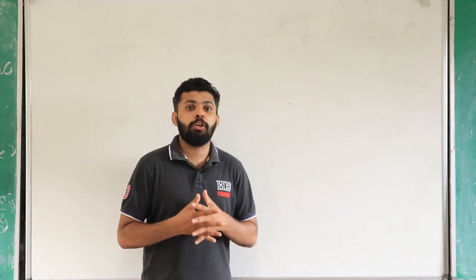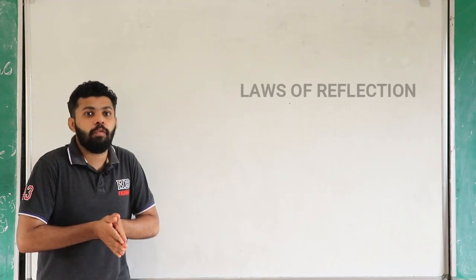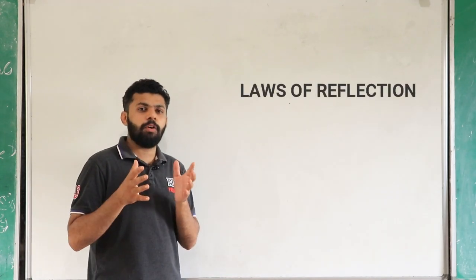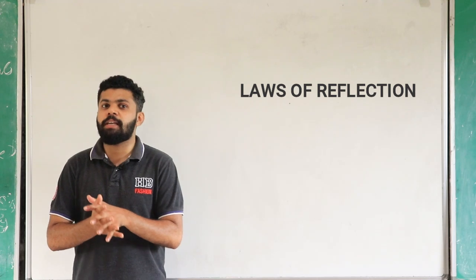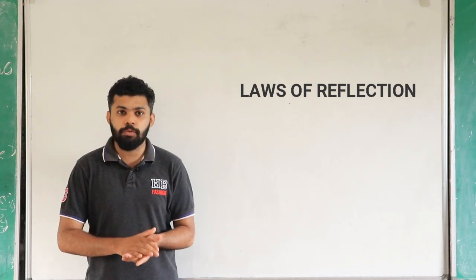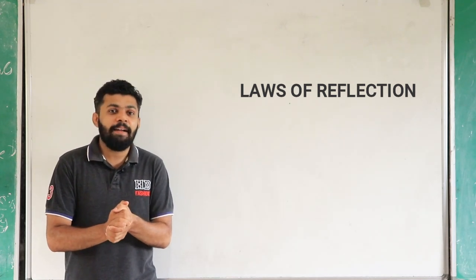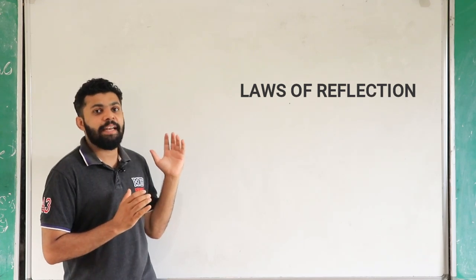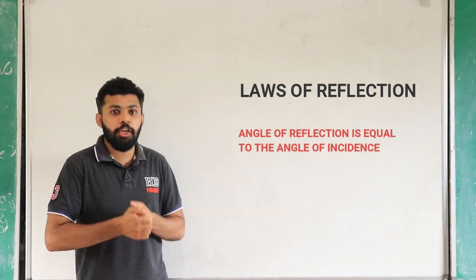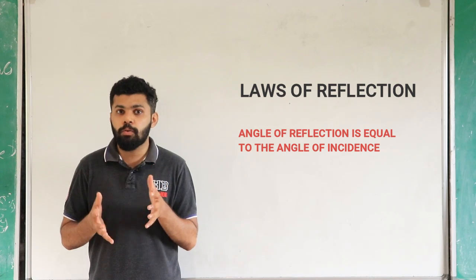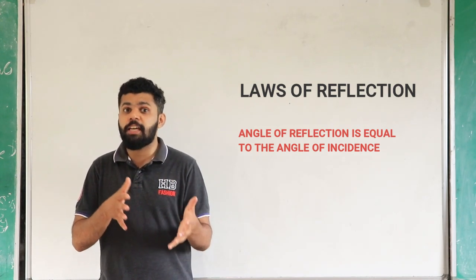Next we can take the laws of reflection. Basically, reflection works according to these two laws. The first law says that the angle of incidence and the angle of reflection will be equal. That is the first rule which reflection must satisfy.